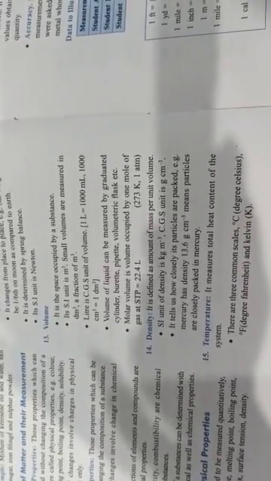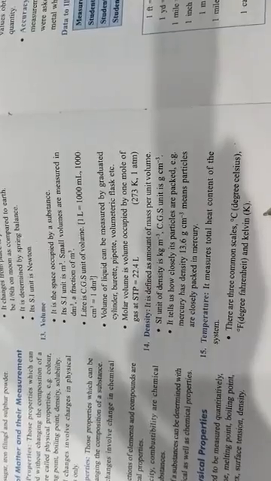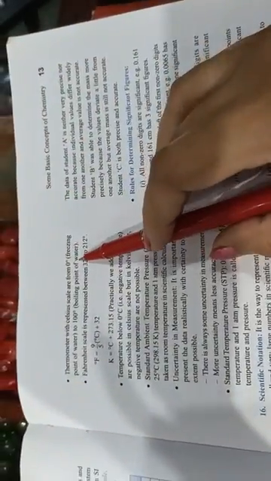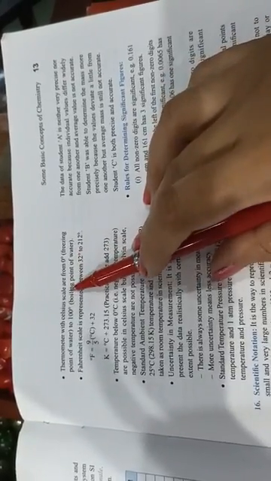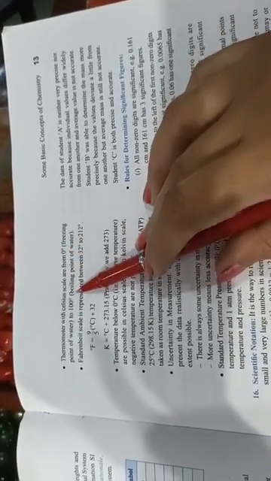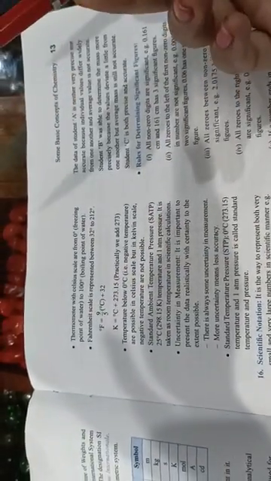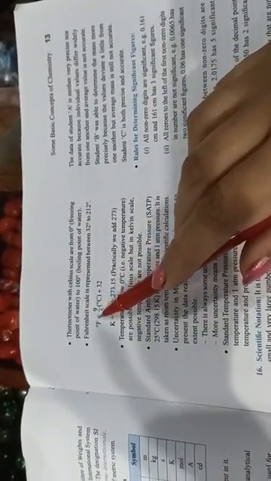Temperature can be measured in three scales: Celsius, Fahrenheit and Kelvin. Okay. Now next we are talking about the thermometer. A thermometer with the Celsius scale goes from 0 degree to 100 degree. So what is the formula over here? The formula is Fahrenheit equals 9/5 C plus 32.